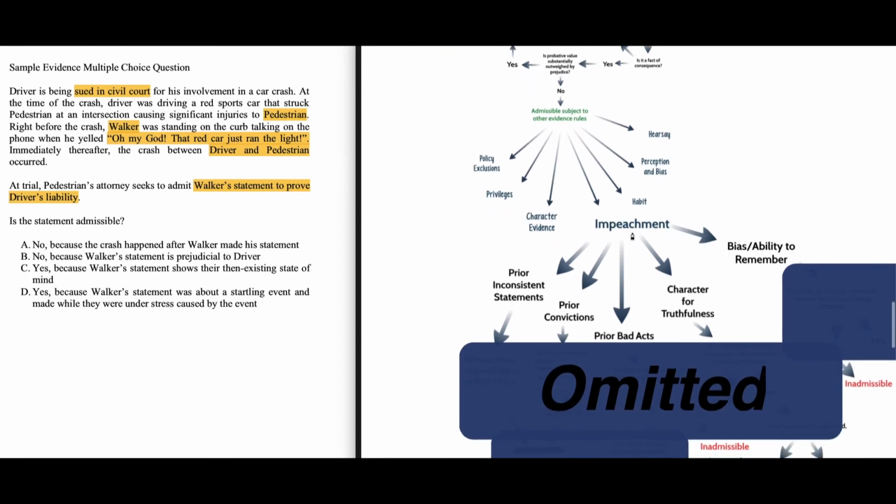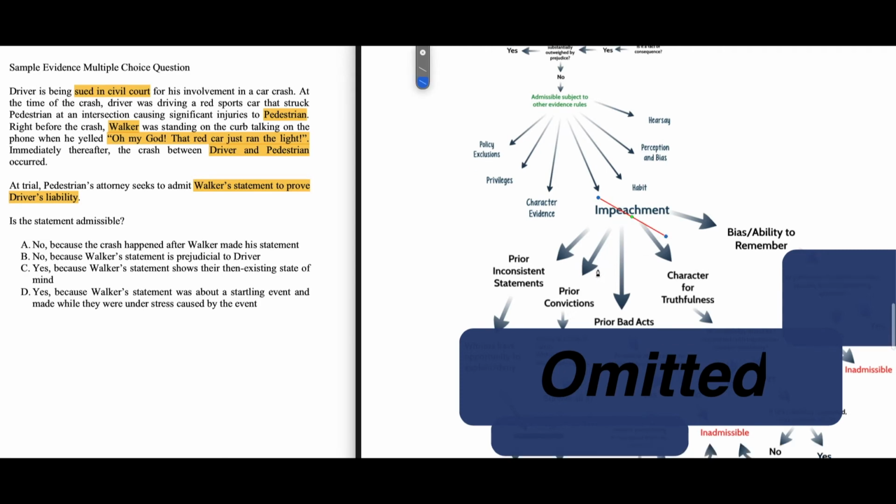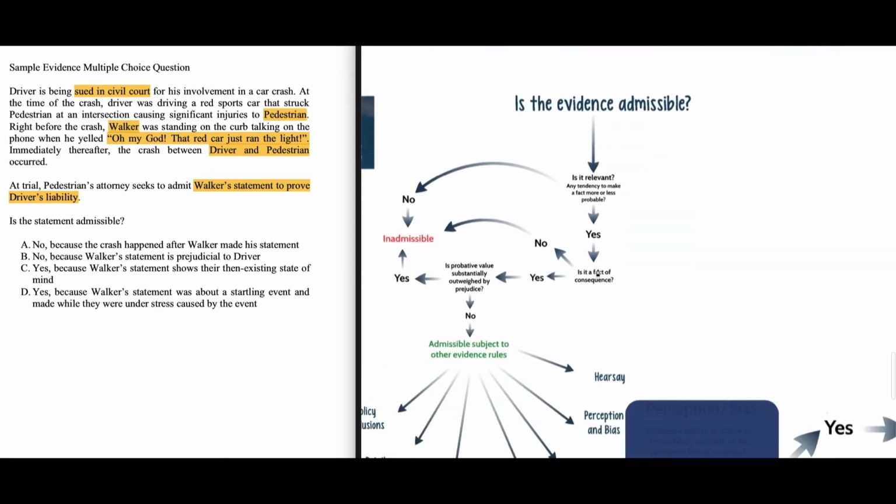Next, we have impeachment. Impeachment, the legal definition, is when you're trying to attack a witness's credibility. Here, all we know is that the pedestrian is trying to offer Walker's statement, which is, "Oh my God, that red car just ran that light," for the purpose of proving liability. In the closed world of our question, we have no idea if Walker will eventually be impeached, but he's certainly not being impeached by pedestrian's attorney because he's trying to prove that driver was liable. So all the questions and rules relating to impeachment can also be ruled out in our analysis.